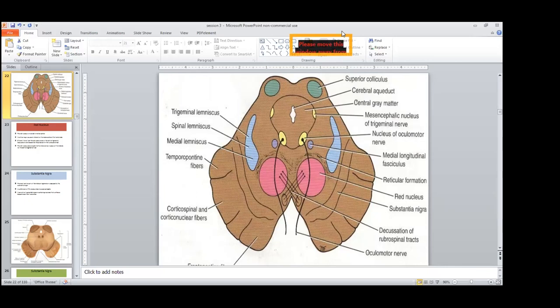I hope that doubt is not correct. We always refer to standard neuroanatomy books like Gray's Anatomy. Once again, if I check and find out, I'll tell you tomorrow. I don't think there's any term like that.